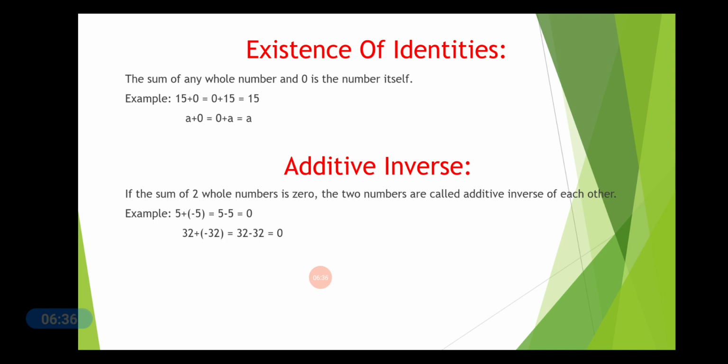Additive inverse. If the sum of two whole numbers is 0, the numbers are called additive inverses of each other. See the example over here. 5 when added to minus 5, you get the answer as 0, because 5 minus 5 will give you the answer as 0. So minus 5 is the additive inverse of 5. Similarly, you take any whole number like 10 and minus 10. So 10 plus minus 10 will give you the answer as 0. So minus 10 is the additive inverse of 10.